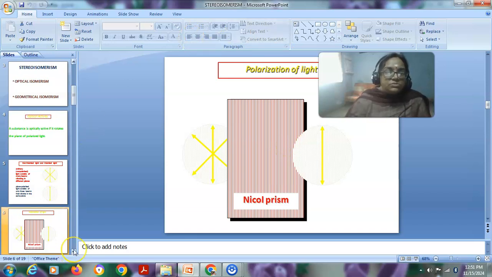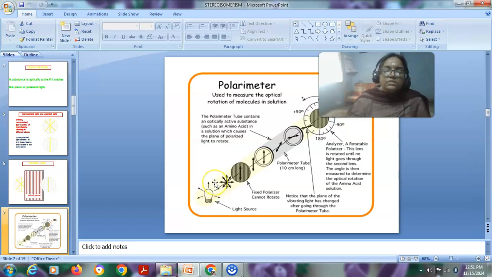So next we'll pass on to the instrumental part. This is an instrument we call a polarimeter. This instrument is mainly used for measuring the optical rotation of molecules in solution. For example, this is an ordinary light source with waves vibrating in different planes. Now the Nicol prism is placed here, so the emergent light consists of waves vibrating in only one plane.